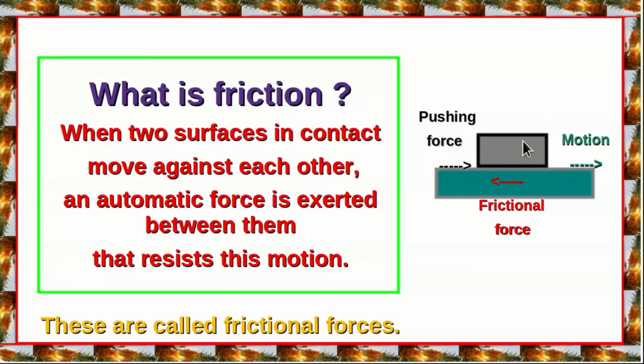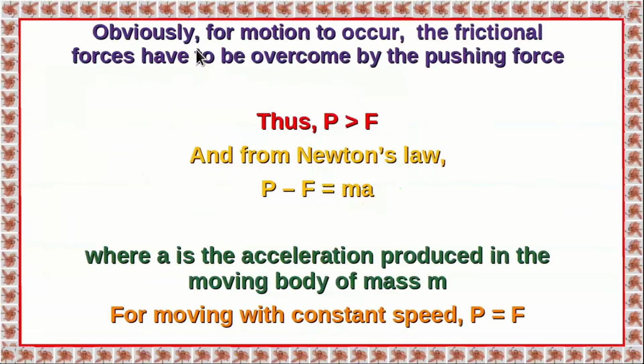So the initial time when there is no motion, there is actually a frictional force coming into effect which opposes the pushing force, and therefore that almost balances the pushing force and there is no motion. But thereafter the pushing force overcomes the frictional force and the motion results. Obviously, for motion to occur, the frictional forces have to be overcome by the pushing force. Therefore, the pushing force P must be greater than F, the frictional force, in order that motion occurs.